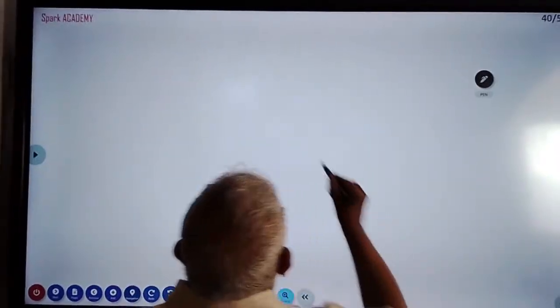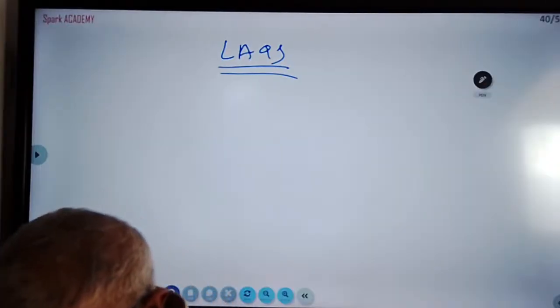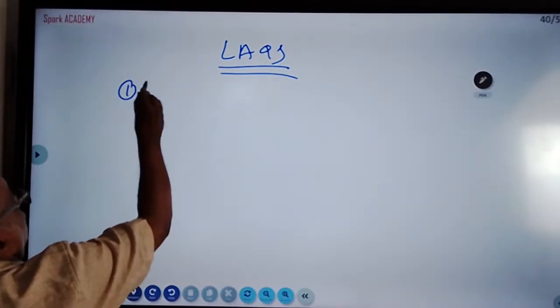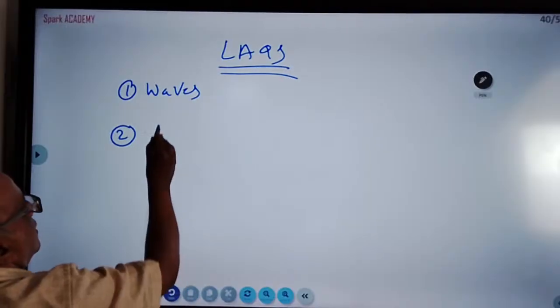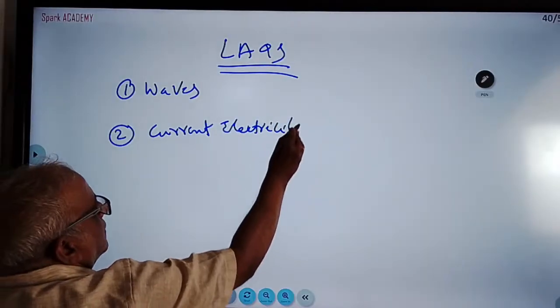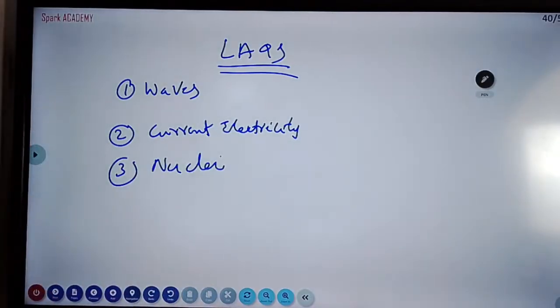So long questions, what is the list I have given you? LEAQs now. Finally, when you are taking LEAQs, they are coming from the chapter waves. Second is current electricity. Third, nuclei. In these 3 chapters, long questions are coming.